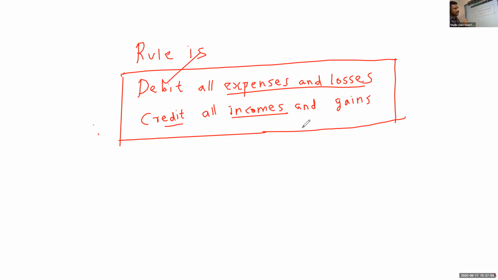Cash or bank? Okay, so first example. Example, you write: paid salary rupees 10,000. Paid means it is expense.